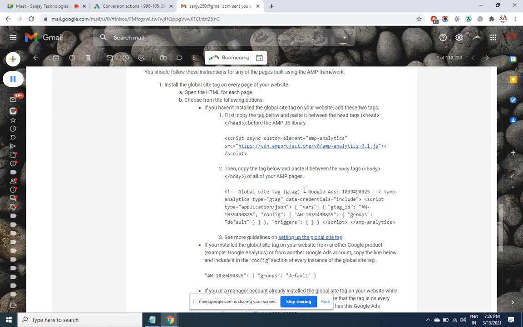The big background images and all that is gone. Very, very simple website. A responsive theme is what? The site is same as it is, elements will get rearranged and resized. But an AMP based website means the site look and feel is entirely different. A separate design code is required for mobile. For responsive, you don't require separate code, you just require one or two lines to get the information of what the user screen is, and accordingly arrange the elements. So if it is an AMP based website, you'll have to do the same thing for AMP pages also. Then if conversions are coming from mobile also, it will be able to track.